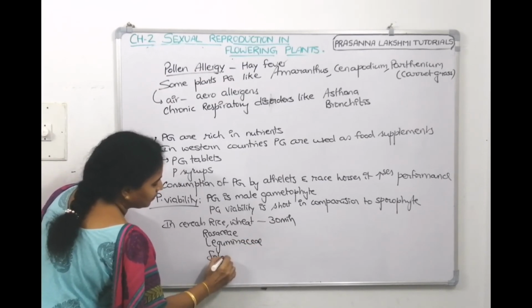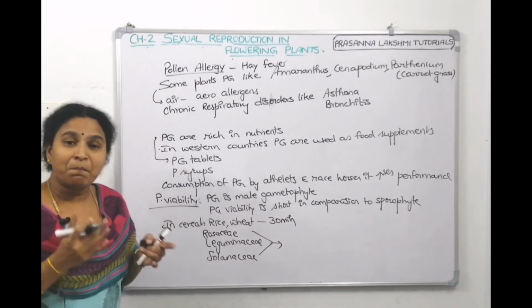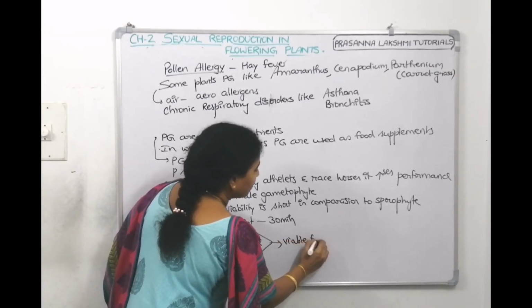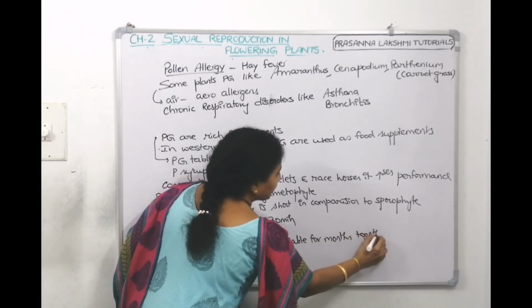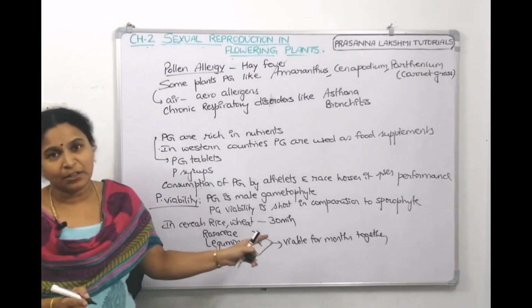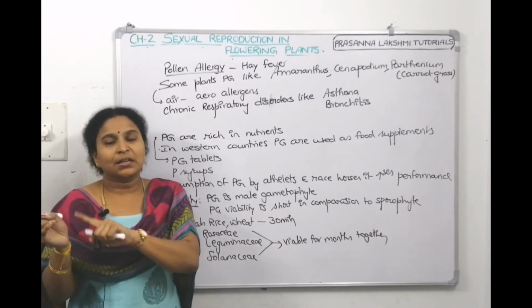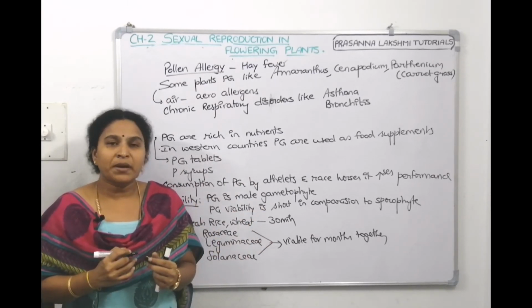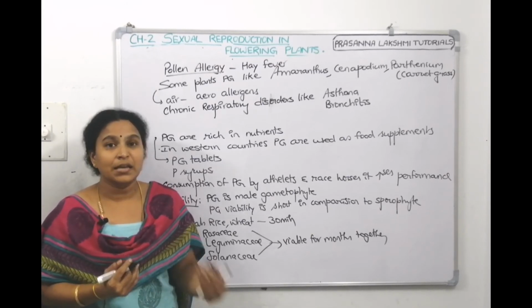Within 30 minutes, it should come from the anther to the stigma. At the 31st minute, if it comes, it is dead. Whereas in some other families like Rosaceae, Leguminaceae and Solanaceae, the pollen grain is viable for months, even years together.